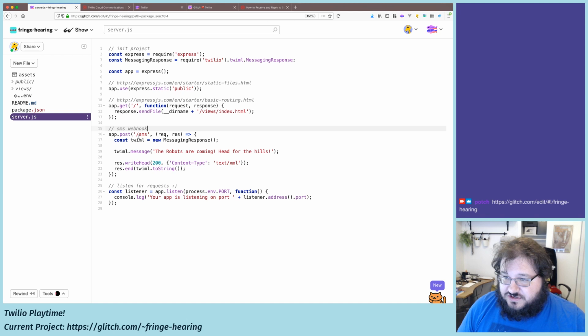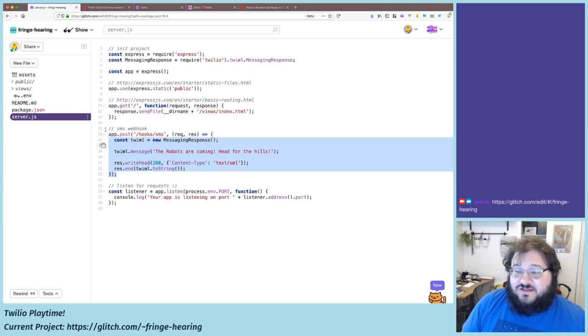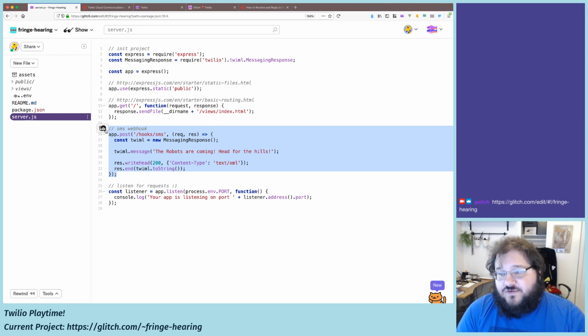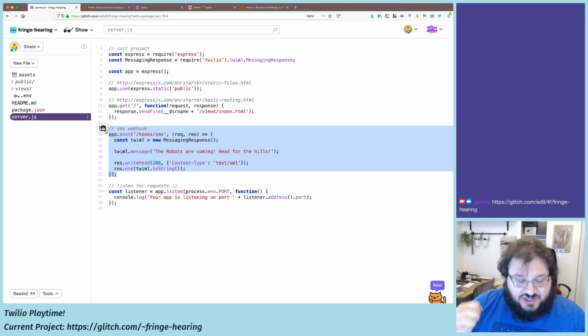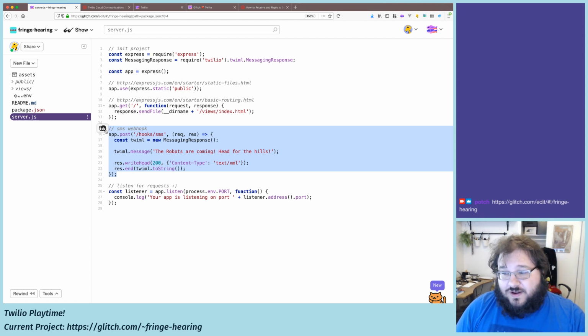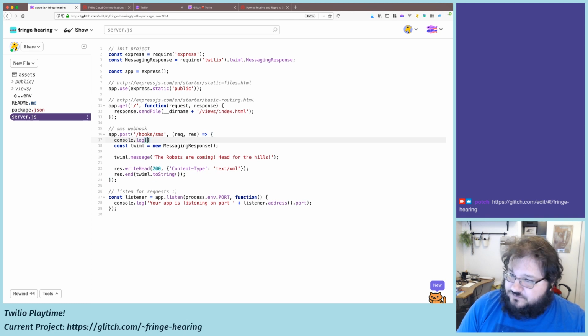I'm going to actually change it to be hooks SMS. So this is our webhook, which means Twilio is taking care of all the magic for us. If I text the phone number in question, Twilio's service is going to receive that text message, turn it into a bunch of data, and hit this actual URL and call this URL. And if that happens, we will log, and it will take a look at what the body of that message is.